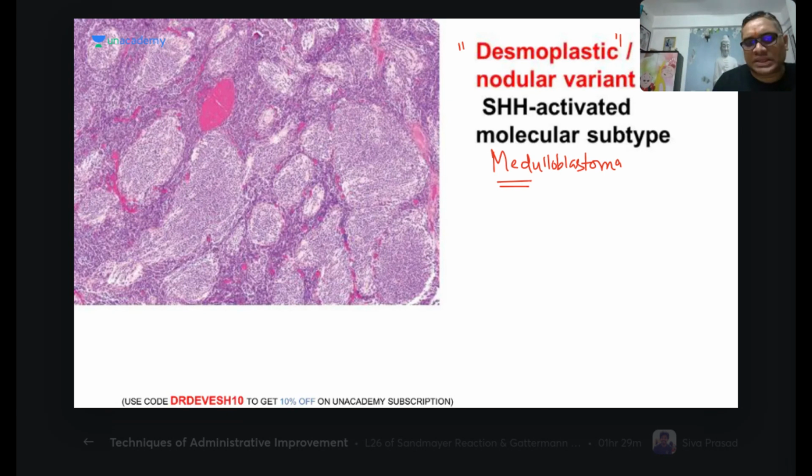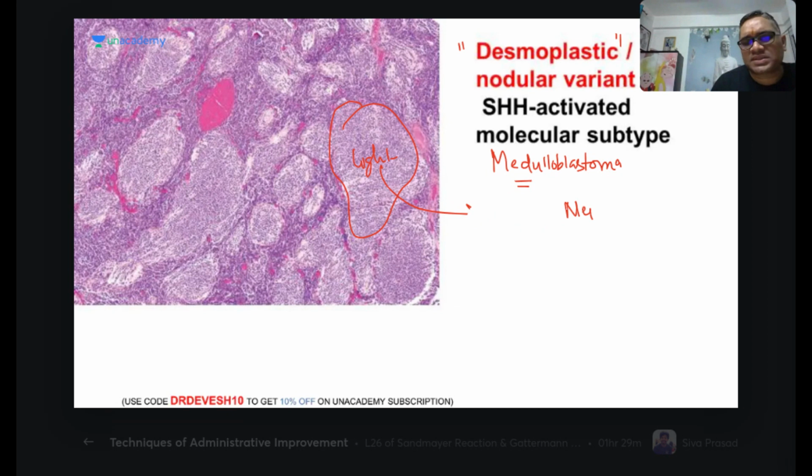You can see two things in this biopsy. One area is very light colored. This light color is the increased fibrotic area. Or rather, I should say that there will be neuronal differentiation. I should not say fibrotic area, otherwise you will get confused.